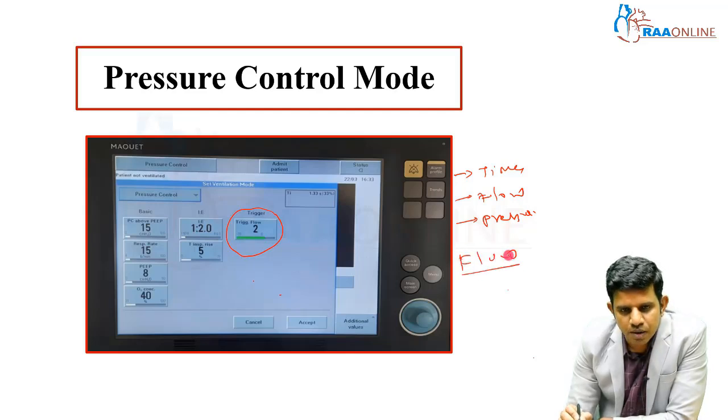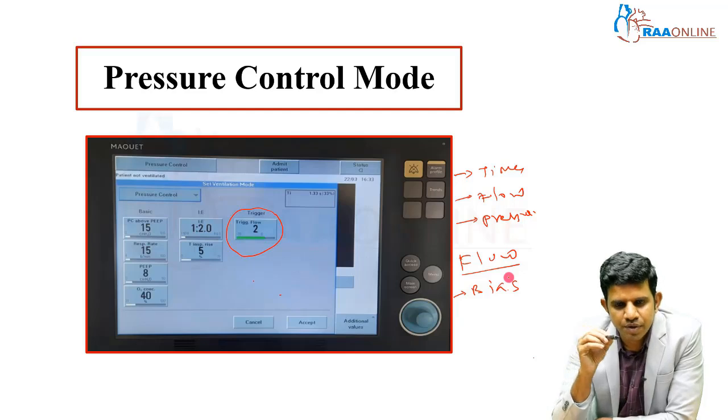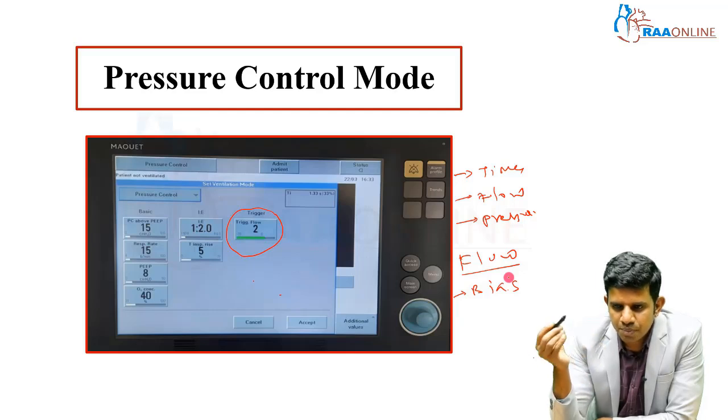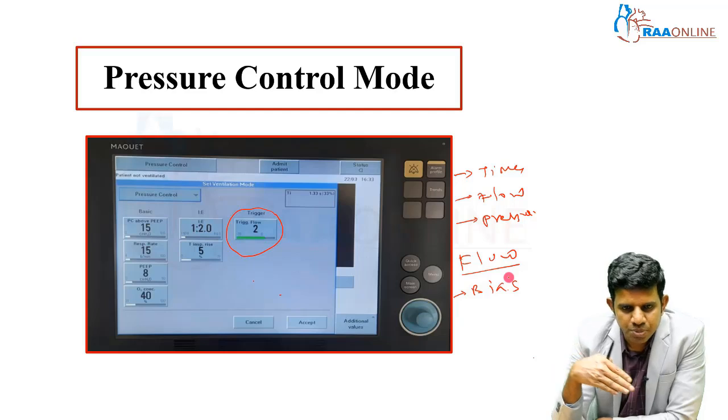Before discussing flow trigger, we should know about bias flow. Normally during inspiration, the ventilator gives the breaths, and the flow goes from the ventilator to the patient. During expiration, the expiratory air, the expiratory tidal volume, will come from the patient through the expiratory limb to the ventilator. This is a normal breath.